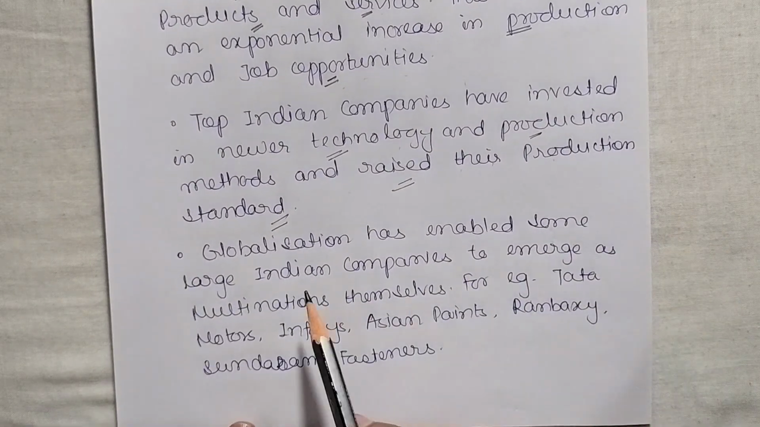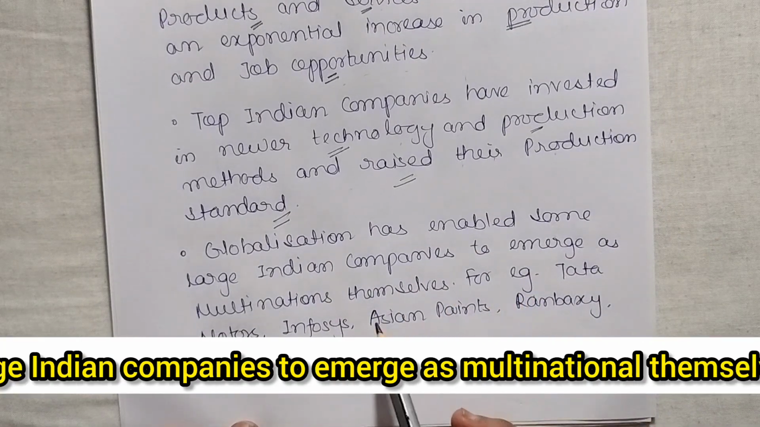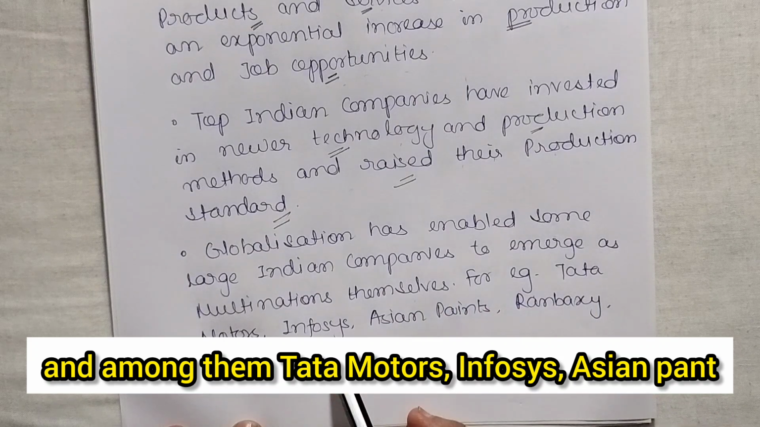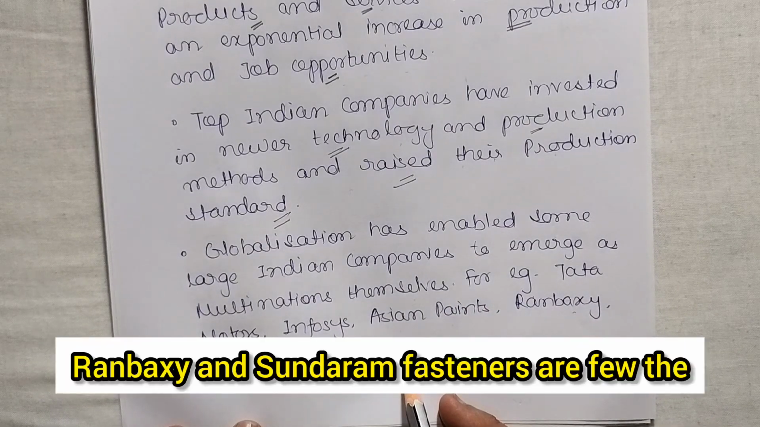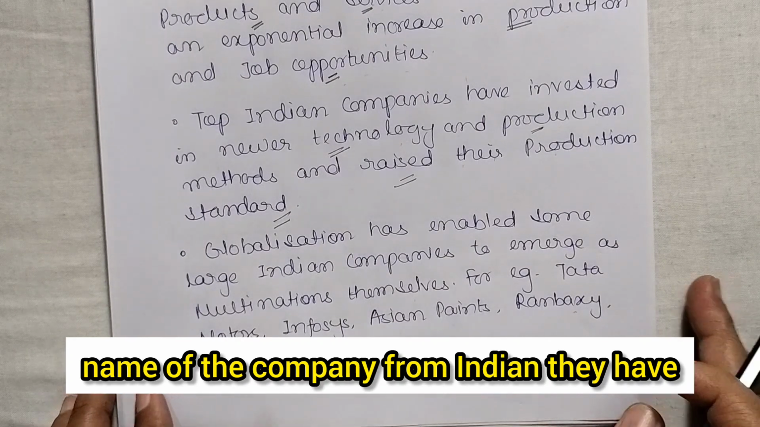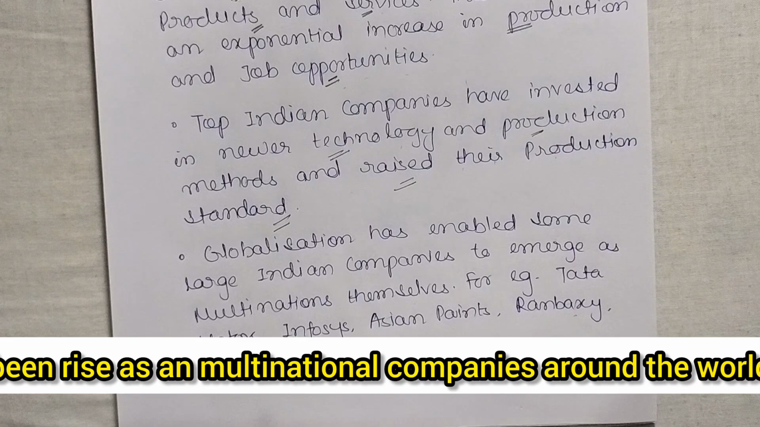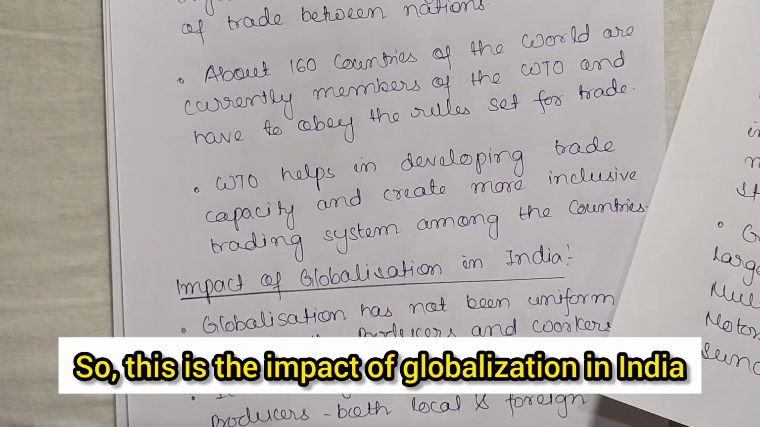Okay. Now, globalization has enabled some large Indian companies to emerge as multinationals themselves. Among them, Tata Motors, Infosys, Asian Paints, Ranbaxy, and Sundaram Fasteners are a few names of Indian companies that have risen as multinational companies around the world, okay? So this is the impact of globalization in India.